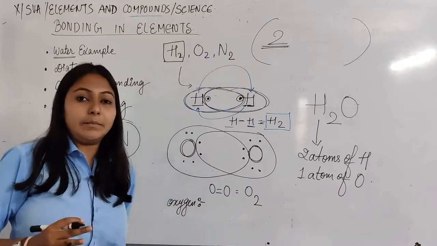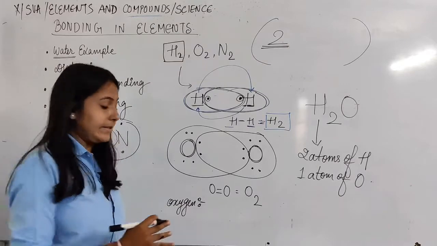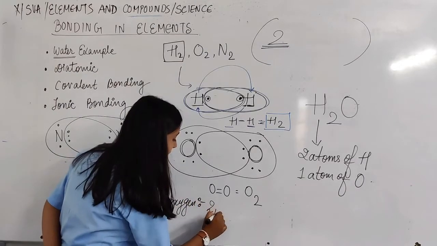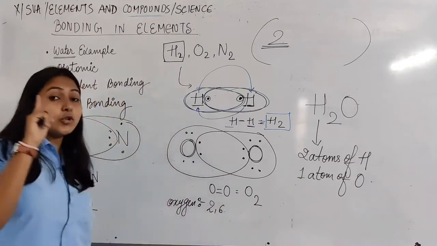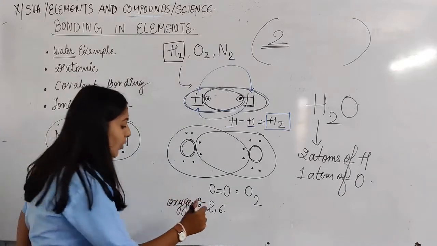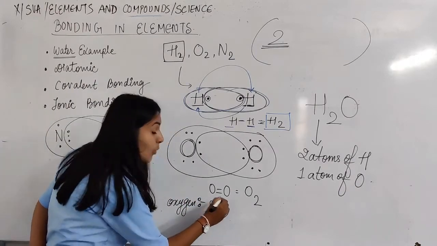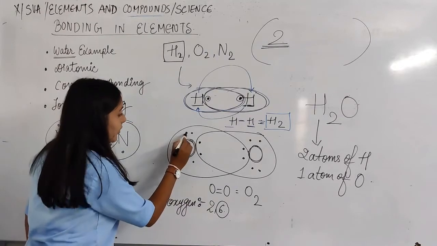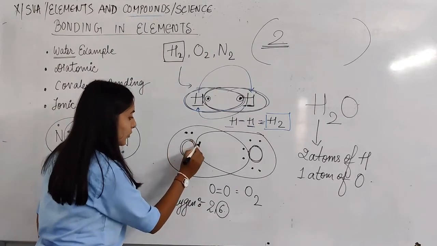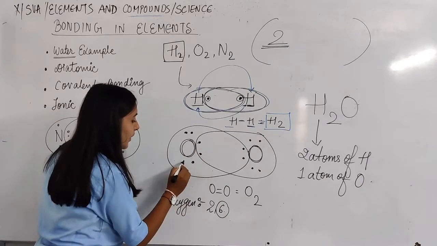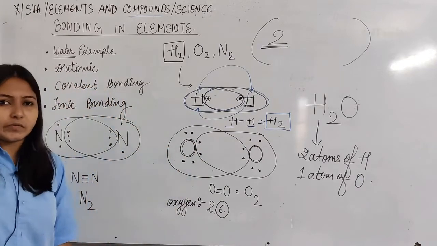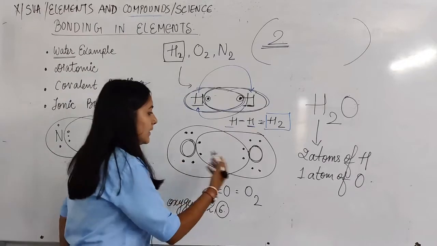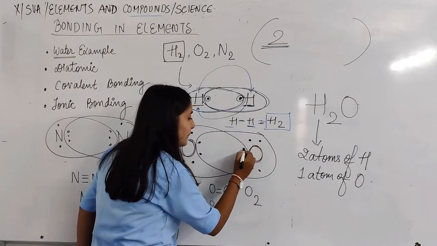hydrogen, helium, lithium, beryllium, boron, carbon, nitrogen, oxygen, that is 8. So 2, 6. So the last orbit, how many number of electrons are there in the last orbit? 6. Okay. So basically what will happen? We will define here 6 electrons. Also you can define electrons with the help of cross. Okay. This one also has 6 electrons.